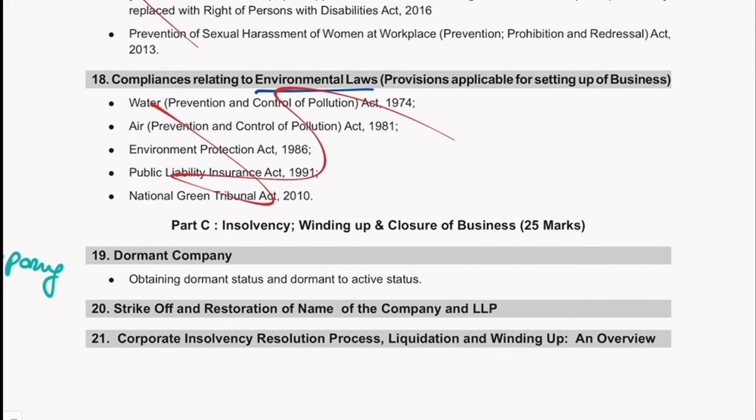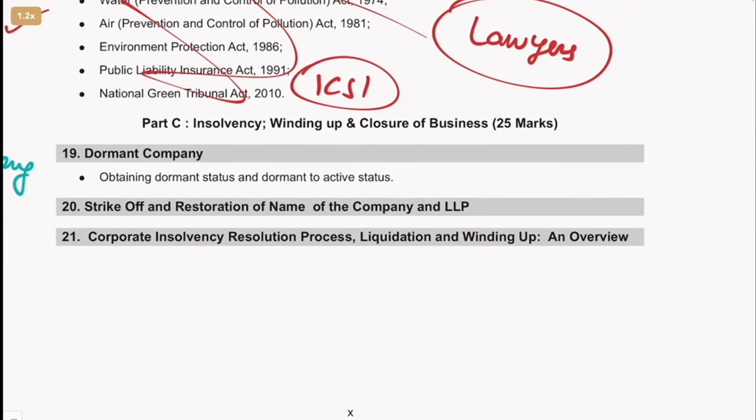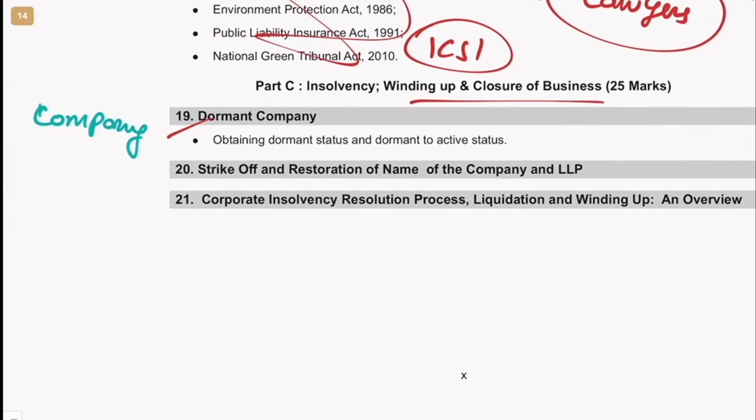Again, environmental laws has been removed because environmental laws is required, but the thing is, lawyers are the go-to persons for environmental laws. So ICSI felt CS graduates have other areas to specialize, so they removed this from the syllabus. Then this whole winding up has been removed in the new syllabus. So please understand that dormant company has moved to company law.